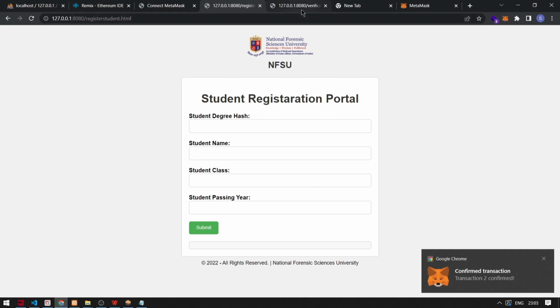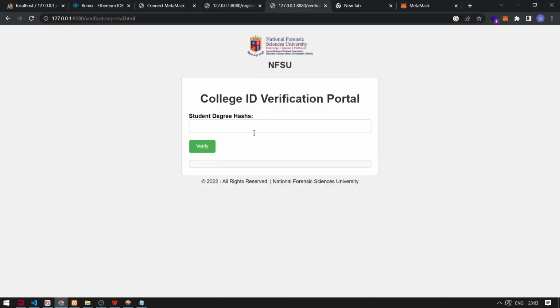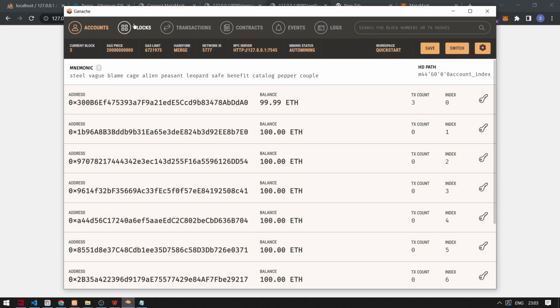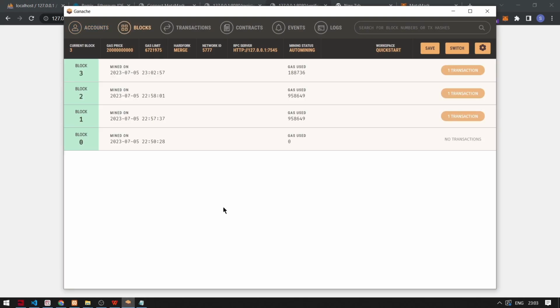So we'll confirm from the verification portal. Let's see, verify, and we are getting the data from the Ganache blockchain. As you can see, in the Ganache blockchain, the blocks have been created for the transaction which we have done.